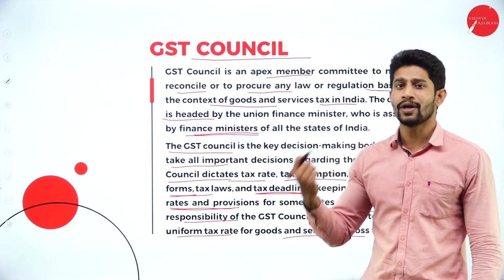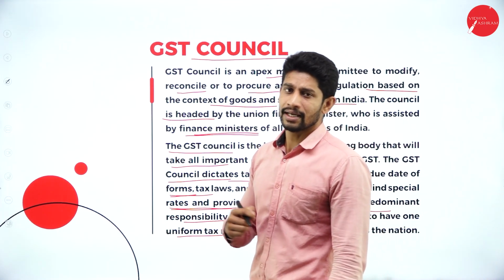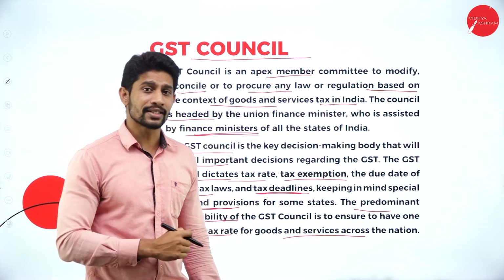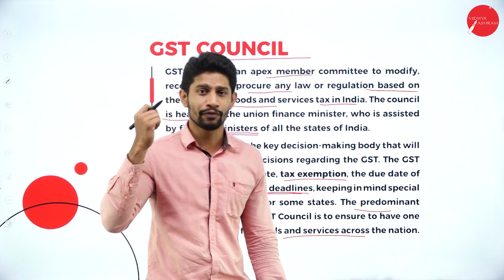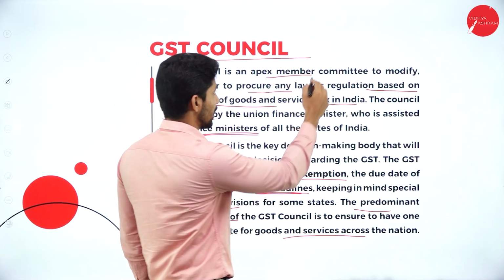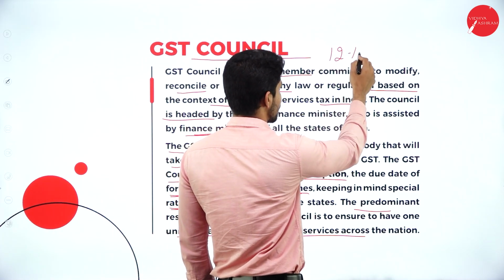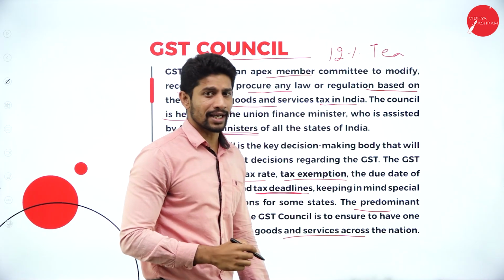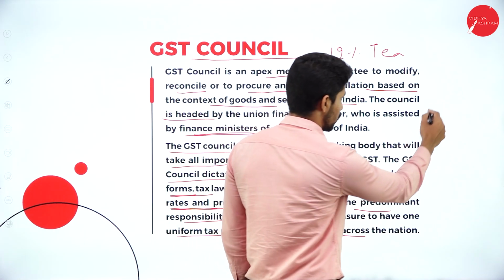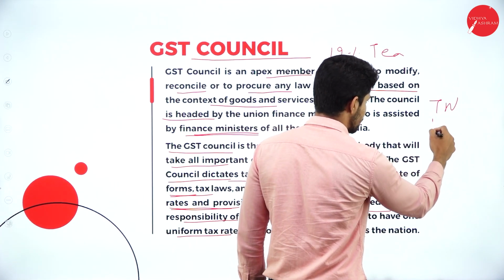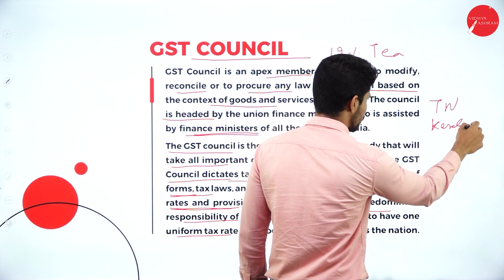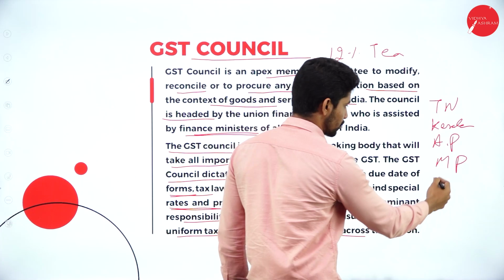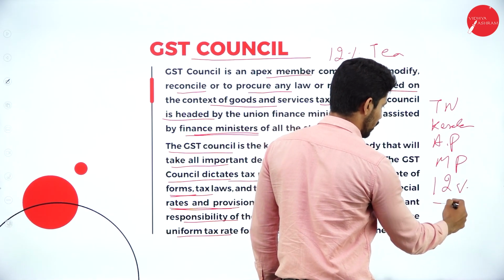If they are imposing 12%, then obviously they should collect only 12% of tax in all the states, irrespective of any state. For example, in Karnataka, if they are collecting 12% of tax on tea, then the same rate of tax will be applicable in other states also, whether it's Tamil Nadu or Kerala or Andhra Pradesh or Madhya Pradesh, the rate of tax will be 12% on tea.